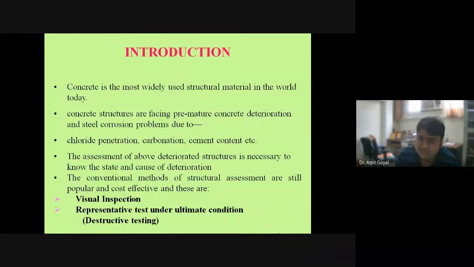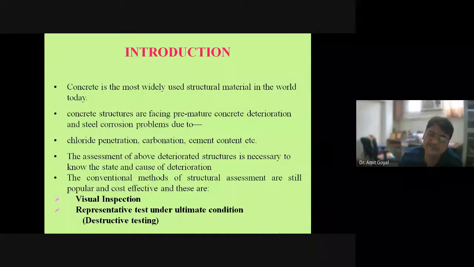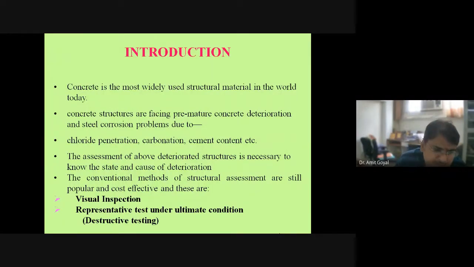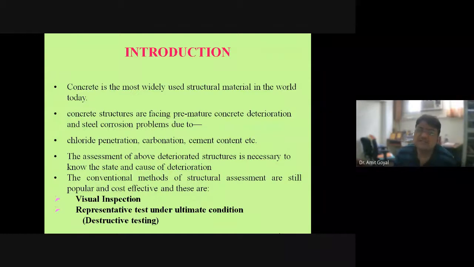We got some projects to analyze the condition of structures, but they were declared heritage structures. So I personally feel that with concrete, if you want to analyze or retrofit it, there are a lot of problems. First you need to assess the condition of the concrete.